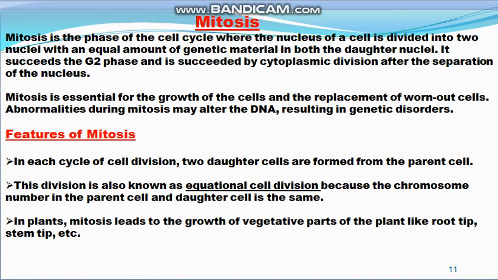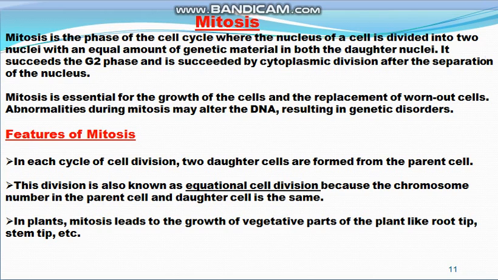After the division of the parent nucleus into two nuclei, it is followed by cytoplasmic division. Then the cytoplasm of the parent cell also divides into two, which is known as cytokinesis, and then two complete daughter cells are formed as a result of mitosis.